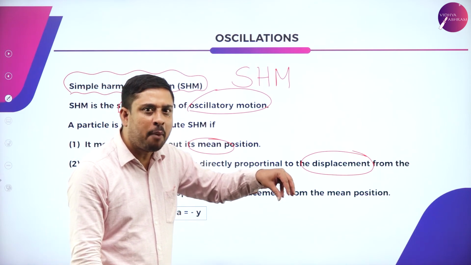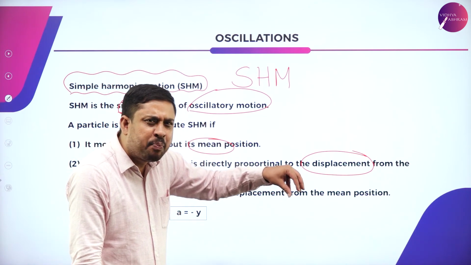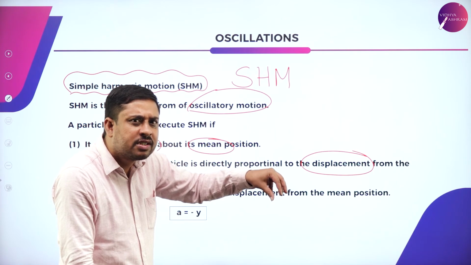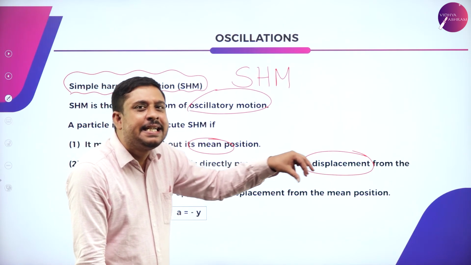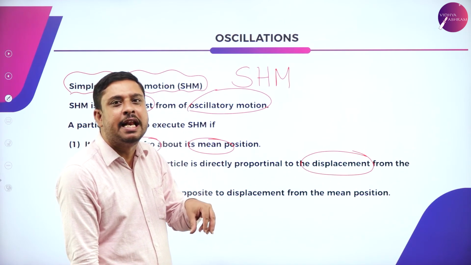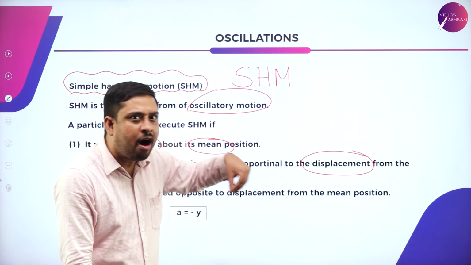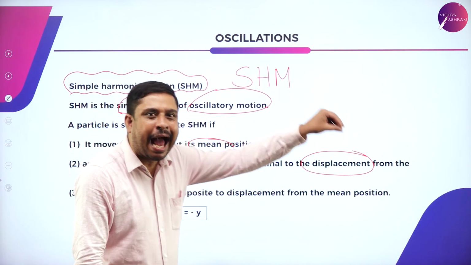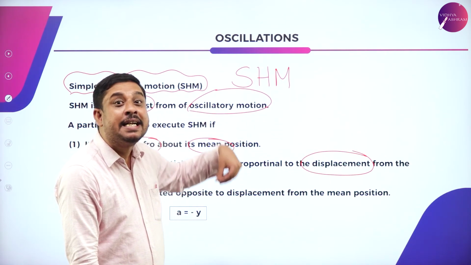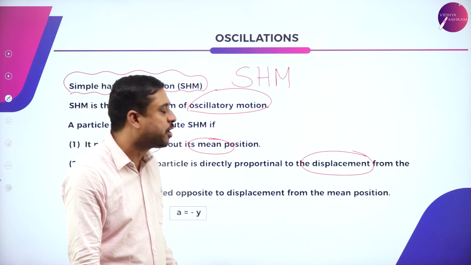Look at the bob. Apply a small force: acceleration is less, displacement is also less. Apply a large force: acceleration is more, amplitude is more, displacement is more.